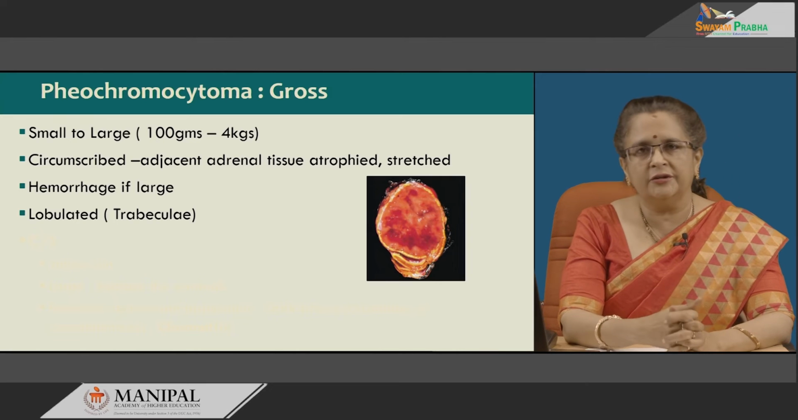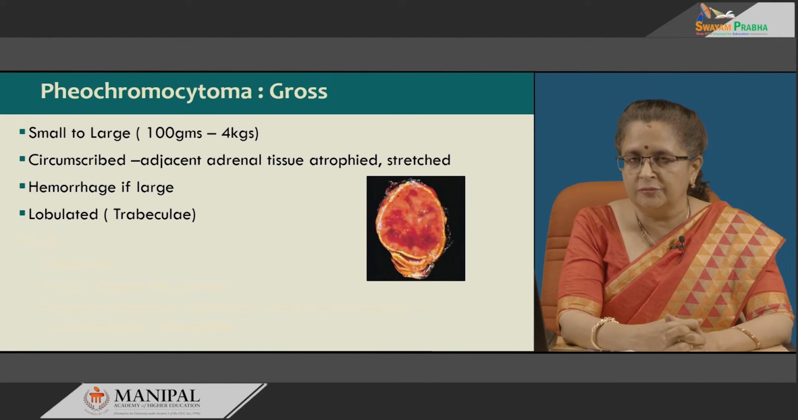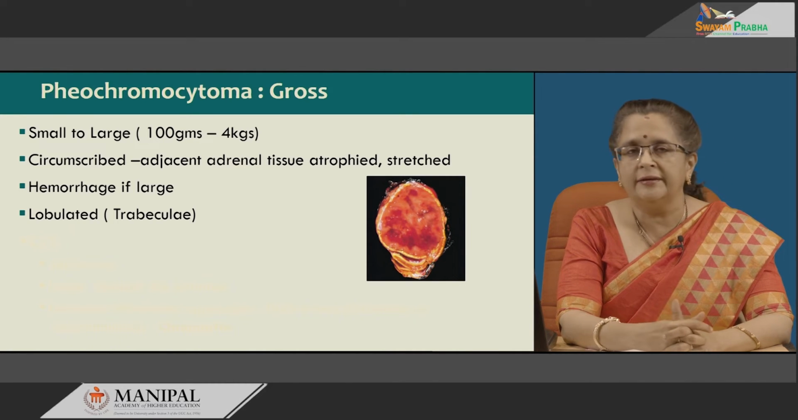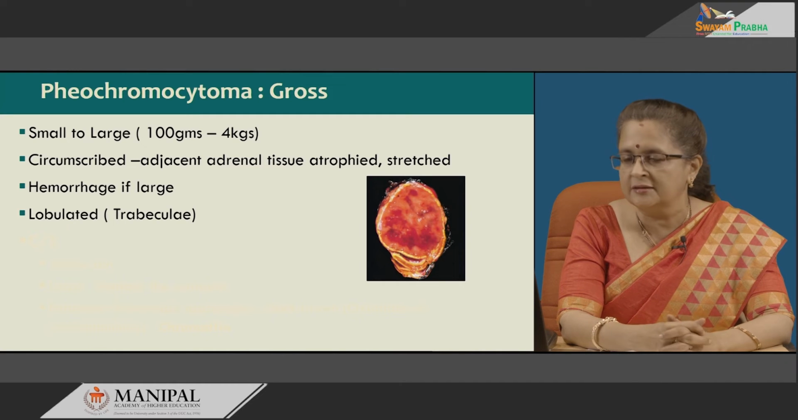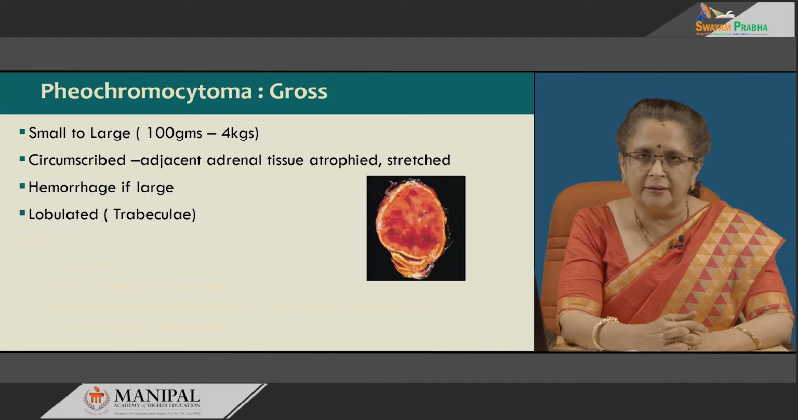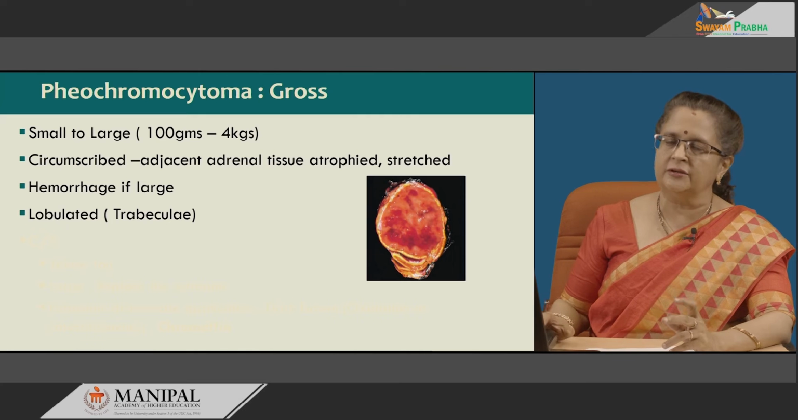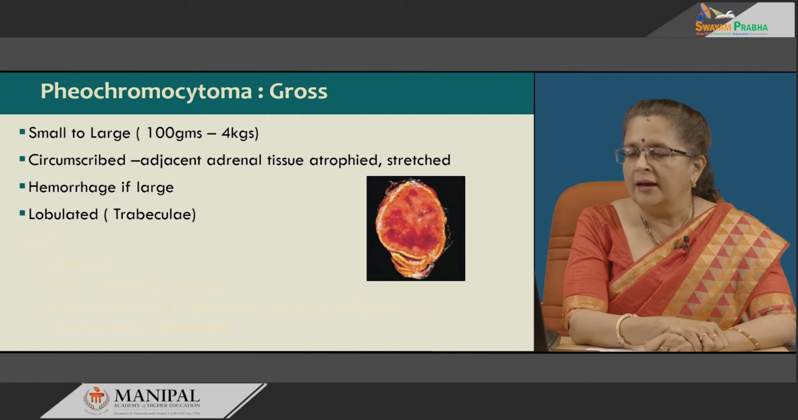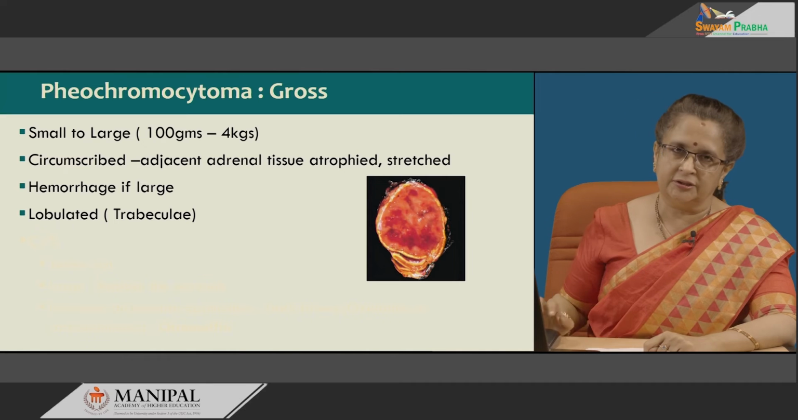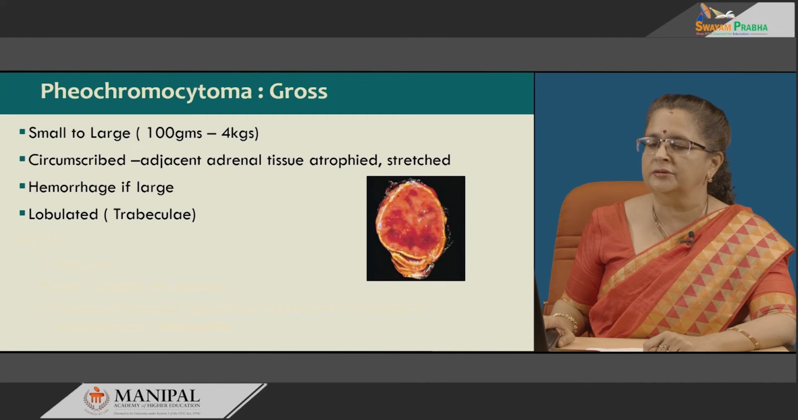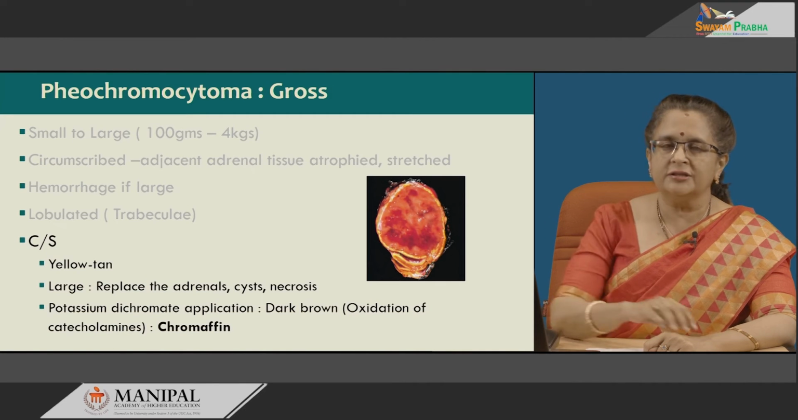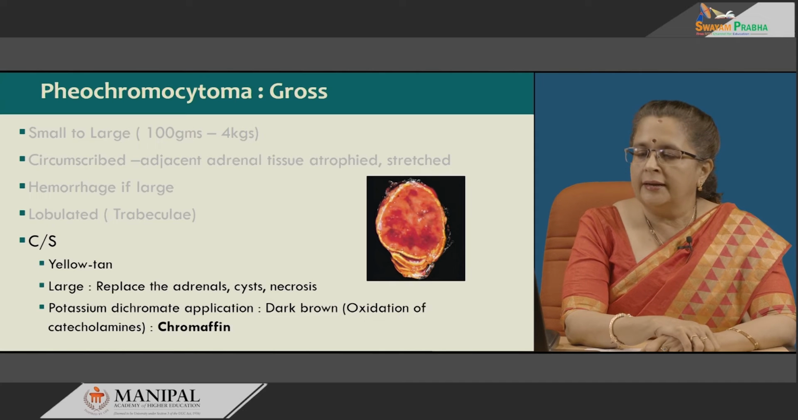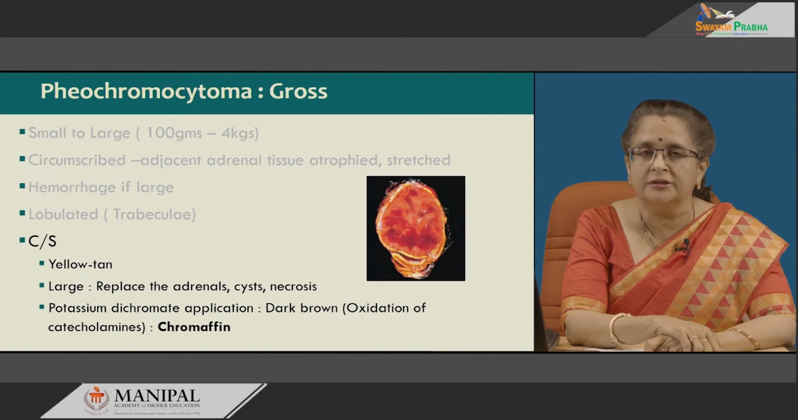So, grossly these pheochromocytomas can be small tumors or they can be very large, weighing from 100 grams to 4 kilograms. Mostly they are circumscribed and adjacent adrenal tissue is atrophied or stretched over the tumor. There may be hemorrhage especially in large tumors, and these tumors usually show lobulation because of trabeculae which run through the tumor. Cut section is usually yellow tan. In large tumors, these may replace completely the adrenals and may be associated with cysts as well as necrosis.